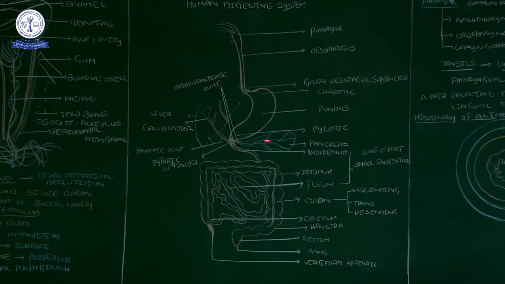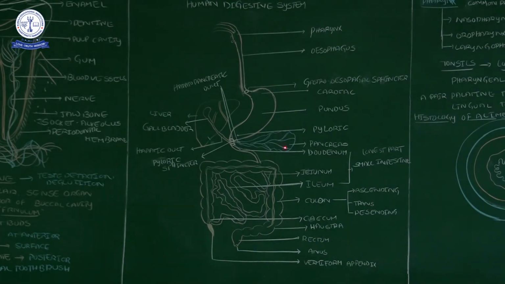Opening into the duodenum, at the place where the hepatic and pancreatic ducts combine, the hepatopancreatic duct opens, and the sphincter of Oddi is there. One more time I will repeat, no problem. The liver has the gallbladder, which stores the bile. The bile plays an important role in the emulsification of fats. The pancreatic juice also plays an important role in the digestion of proteins and carbohydrates.